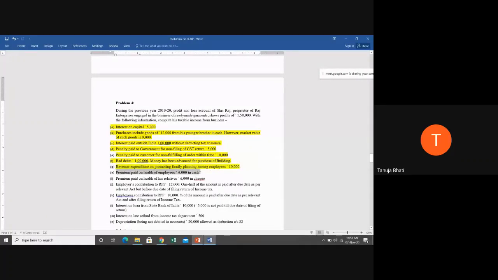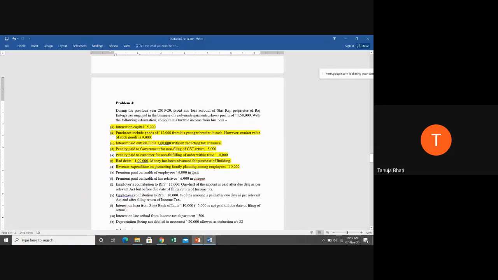Next, premium paid on the health of the employees, 6,000 in cash. So let me explain this. Premium paid on the health of the employees. Employees are related to the business. Health of the employees is the main care that the business is supposed to take. And if the company has taken insurance on the health of the employees where it is paying premium, it is allowable only when the business is paying the money in check. Now, in this case, since the business is paying money in cash, it will be disallowed.